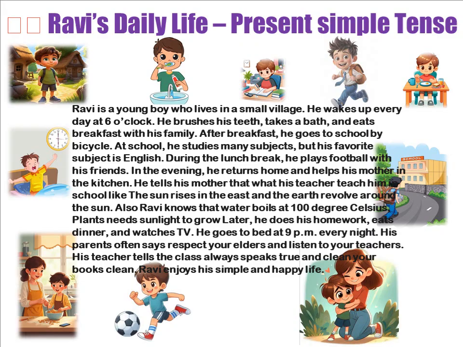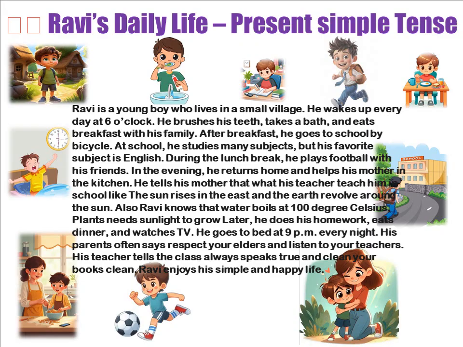This story is written in the present simple tense, which is mainly used to talk about things that happen regularly or facts that are always true. In Ravi's story, we see many examples of daily routines, such as, he wakes up every day at 6 o'clock, he goes to school by bicycle, and he eats dinner and goes to bed at 9 p.m. These are actions Ravi does every day, so they are written in the present simple tense.